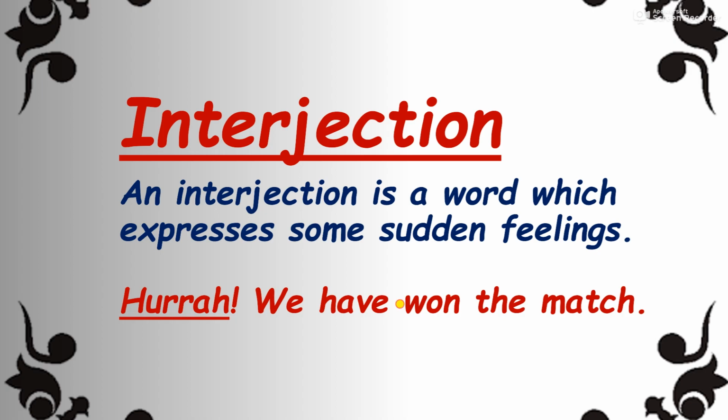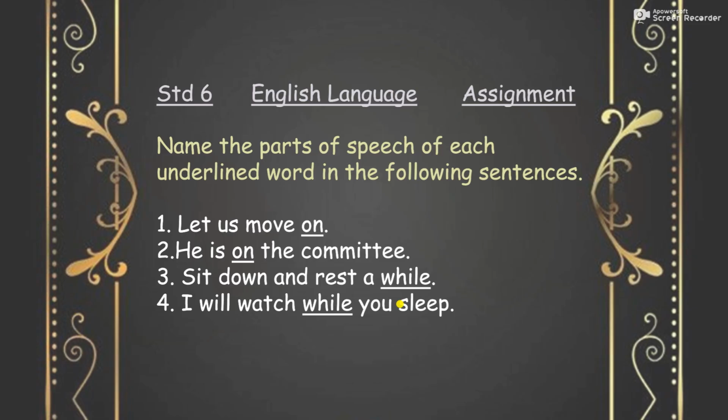Now students, the next is your assignment. This is your assignment, in which there are four sentences given. You have to name the parts of speech of each underlined word. The words are underlined, and only that particular word you have to identify and say which part of speech it is, whether it is a preposition, conjunction, verb, noun, pronoun, adjective, whatever it is, you have to write it down. So this is your assignment, students.